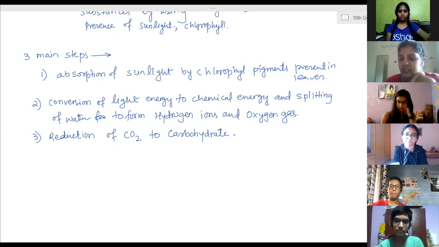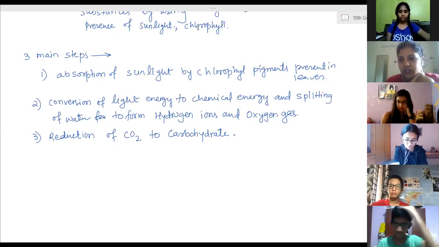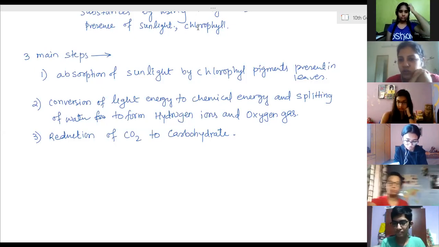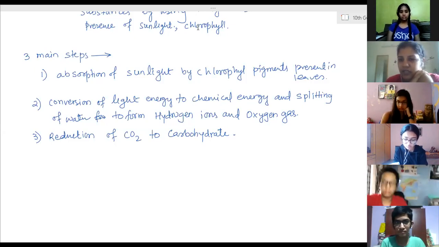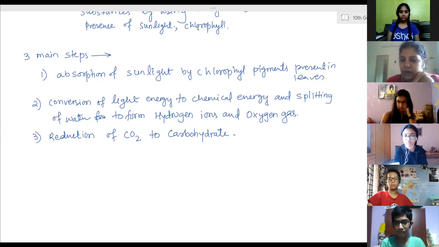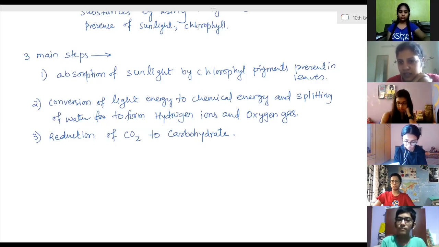So alkalinity is needed. The small intestine and the intestinal juices will work better in an alkaline medium. For that, the gallbladder releases bile, and that bile makes the food medium alkaline. Even the juices coming from the pancreas make the food alkaline. Sodium bicarbonate is also secreted by the pancreas, and it makes the food medium alkaline.